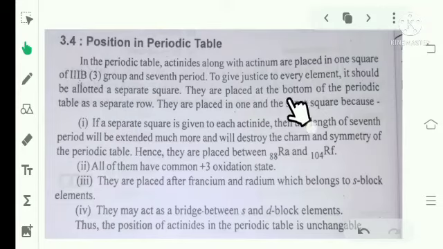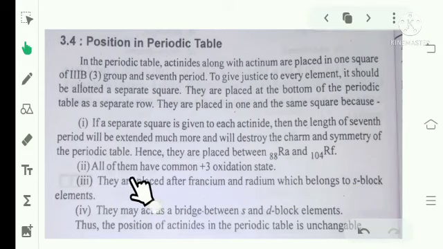They are placed at the bottom of the periodic table as a separate row. They are placed in one and the same square because if a separate square were given to each actinide, the length of the seventh period would be extended much more and would destroy the charm and symmetry of the periodic table. Hence, they are placed between radium and rutherfordium.